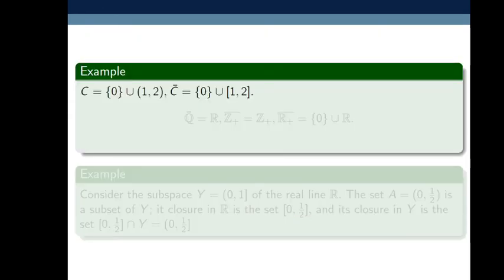Next example, C is equal to singleton 0 union open interval (1, 2). Then closure of C is equal to the intersection of all closed sets which contain C, which gives singleton 0 union closed interval [1, 2], and it contains C. Similarly, closure of Q, where Q is the set of rational numbers, is R, the set of real numbers. Similarly, closure of Z plus is Z plus itself, and closure of R plus is singleton 0 union R plus.